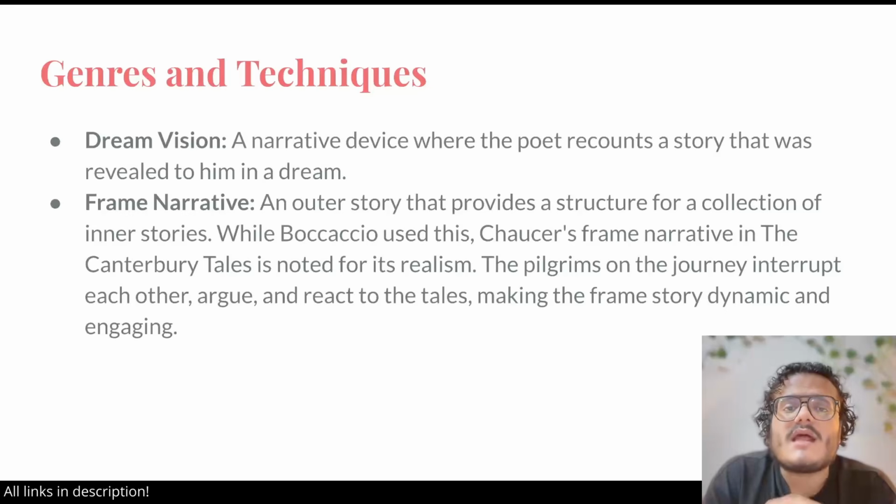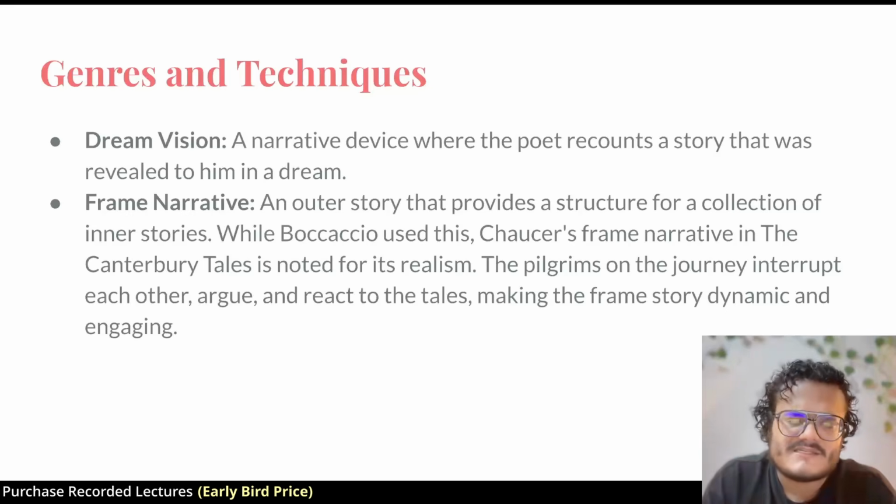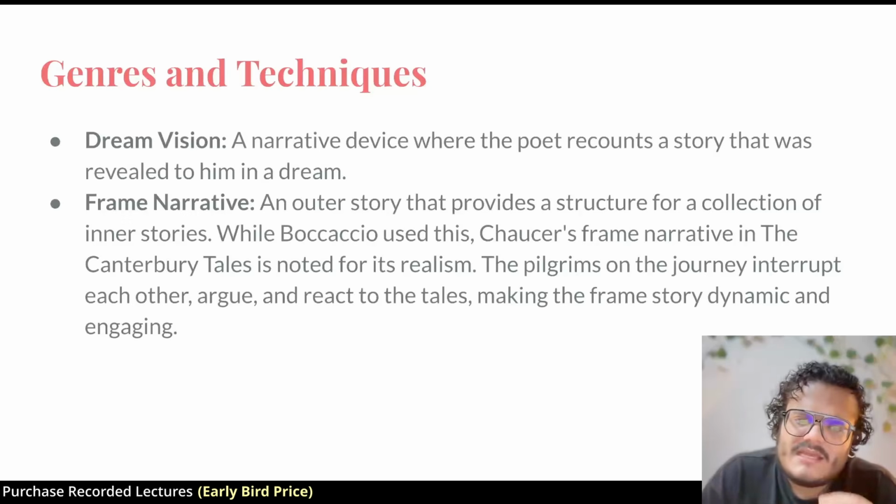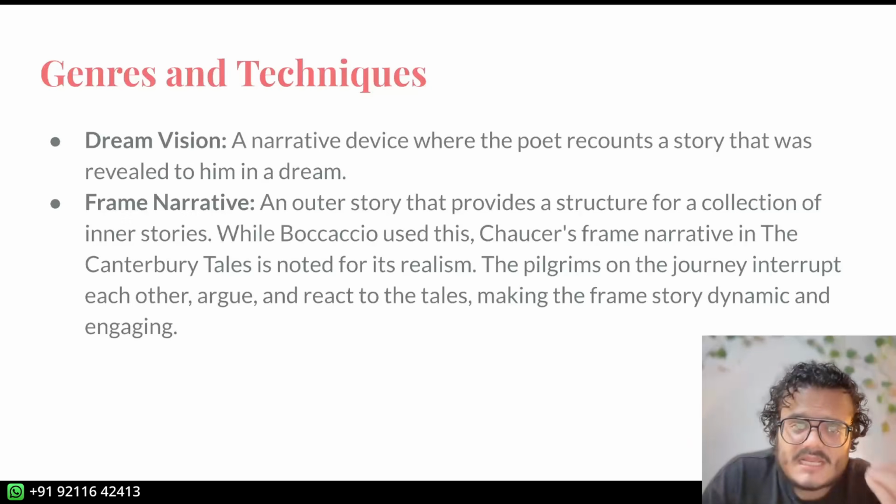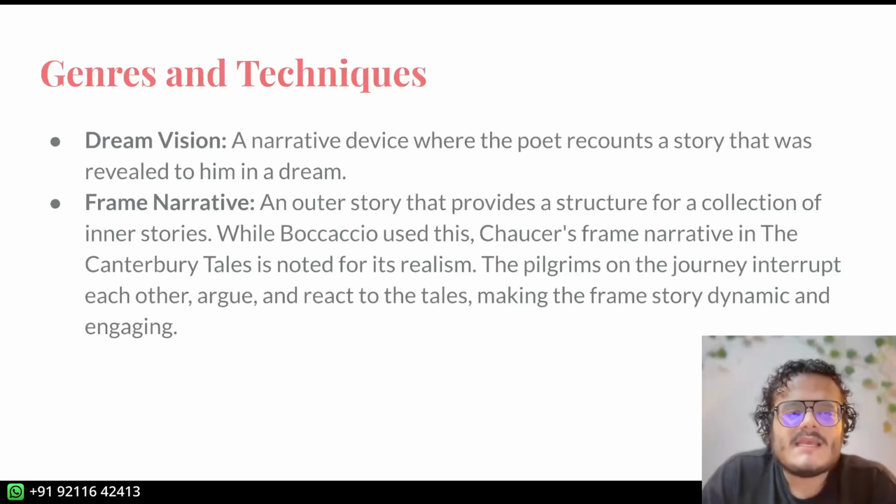These were works which were read out to a group of courtiers, right? Or a group of, you could say, his friends for whom he was writing. So he described the situation of him sleeping, what led him to sleep. And then he will describe his dream, and every event of the dream vision, which is going to be a poem, is going to be in the dream itself, right?